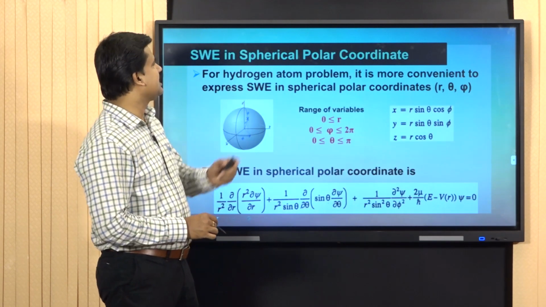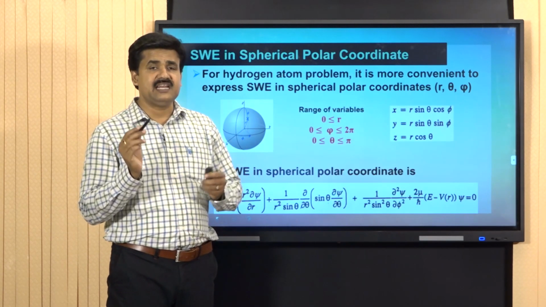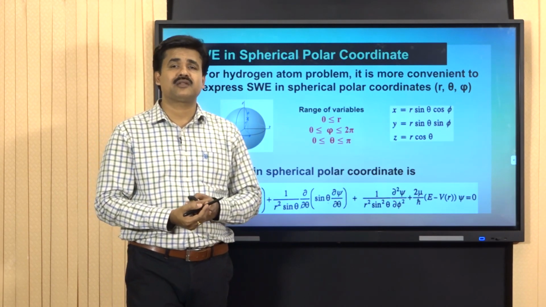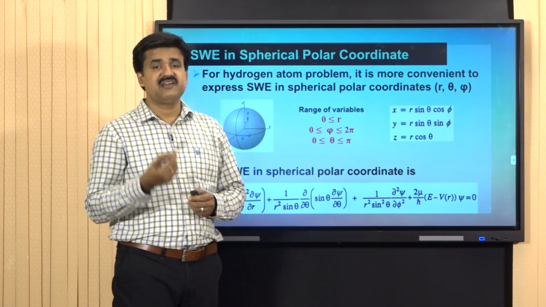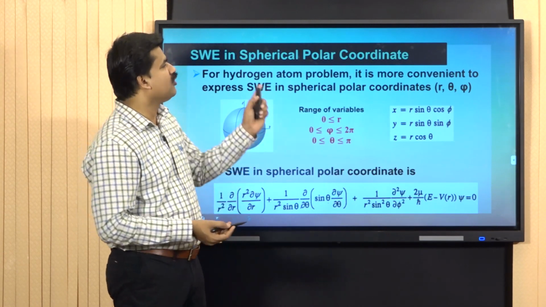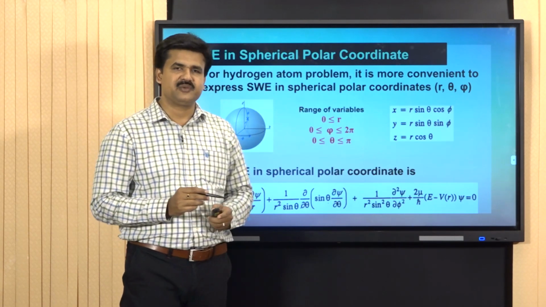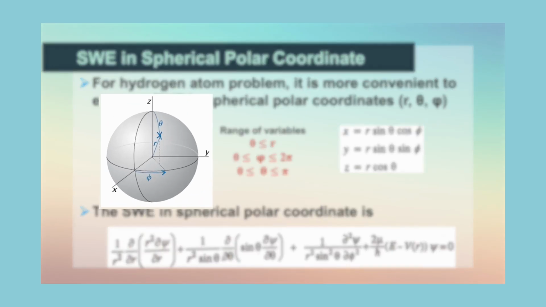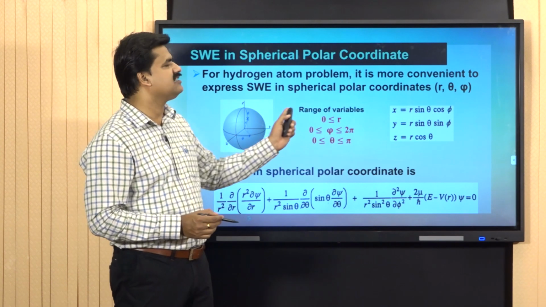Now, the Schrodinger wave equation in spherical polar coordinate system. We already learned about spherical polar coordinates. The three variables present in the spherical polar coordinate system are r, theta and phi. r is a distance, whereas theta and phi are two angles. For the hydrogen atom problem, it is more convenient to express the Schrodinger wave equation in spherical polar coordinates. The picture represents the spherical polar coordinates. Here we can see the presence of two angles, phi and theta, and the distance r.